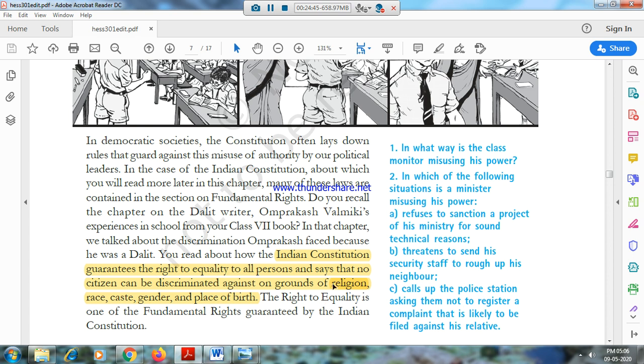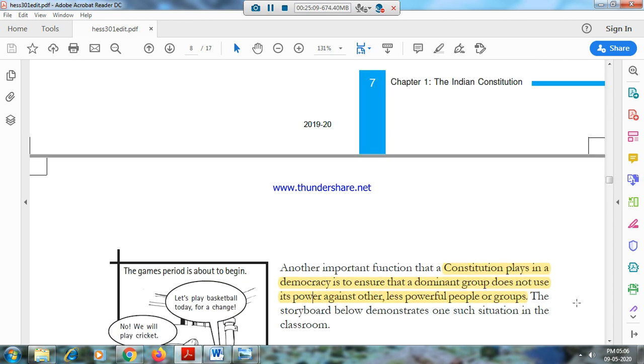You should definitely memorize this. Because they will ask something which is not here and ask, okay, what is a ground of discrimination according to the Constitution? You need to choose the right answer. So the Constitution guarantees that on these grounds, no person will be discriminated against. That is what the Constitution assures us.